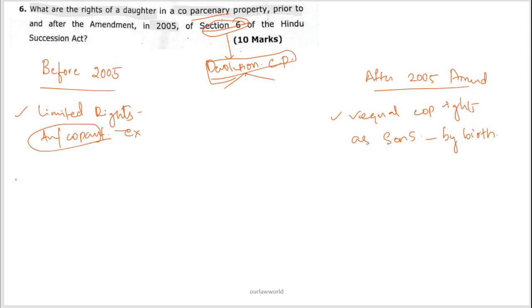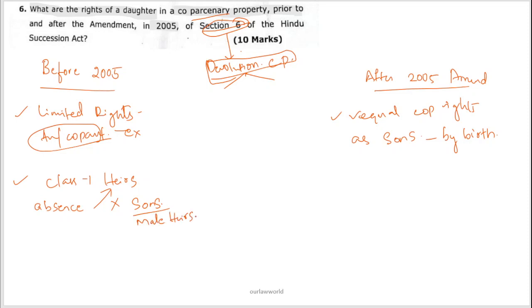And one more difference is that before the amendment, daughters were considered in class 1 heirs, and they got the coparcenary property only if a male person was absent. That means in the absence of any male coparcener, then only, as class 1 heirs, the daughters were eligible to get a coparcenary share. The daughters could inherit their father's property, but the share was not at all equal to the share of sons or male heirs.